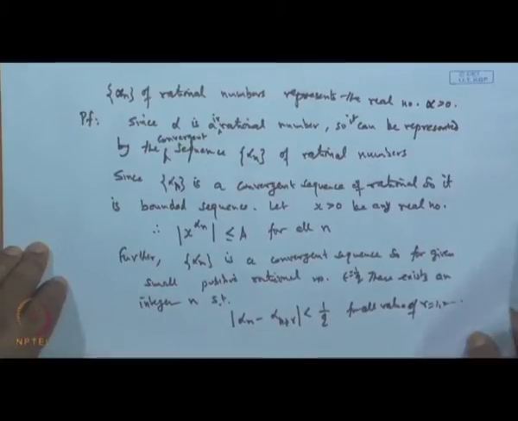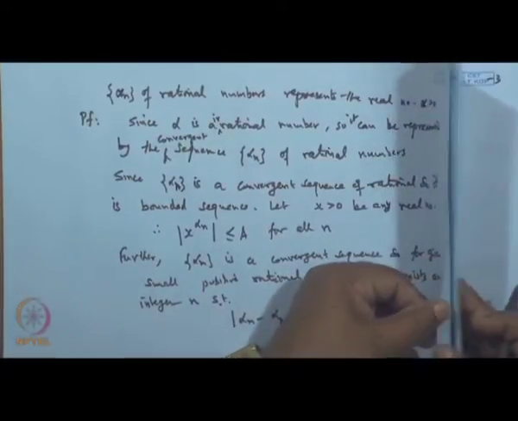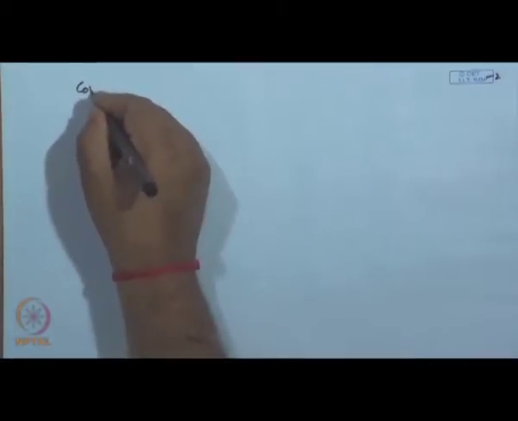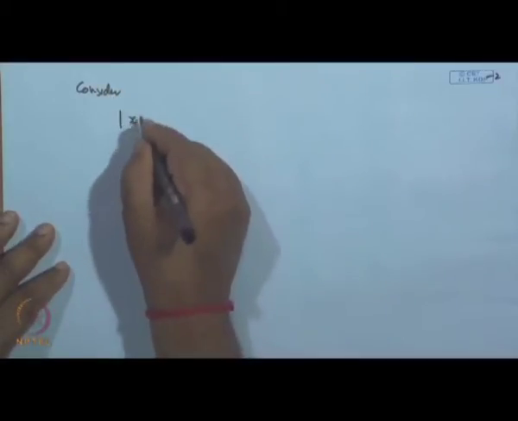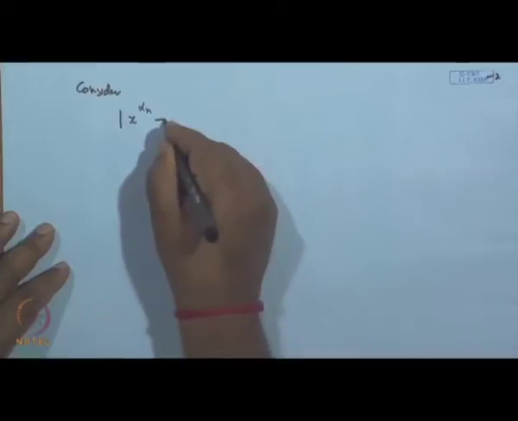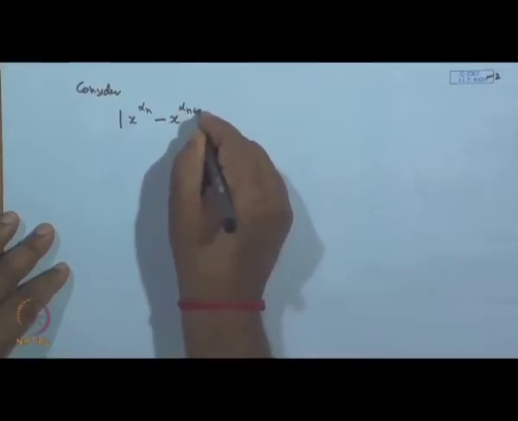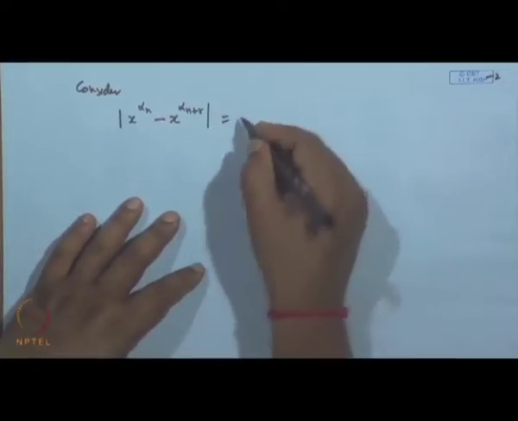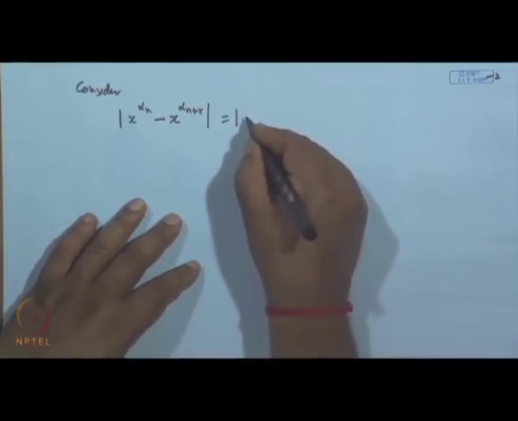Now, consider mod of x to the power alpha n minus x to the power alpha n plus r. Take x to the power alpha n plus r outside.